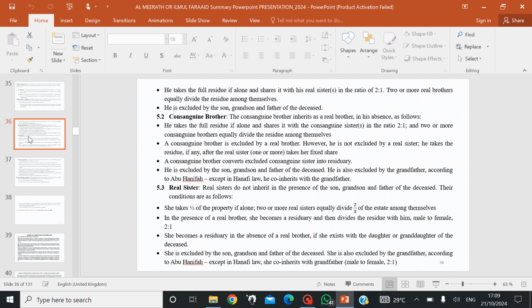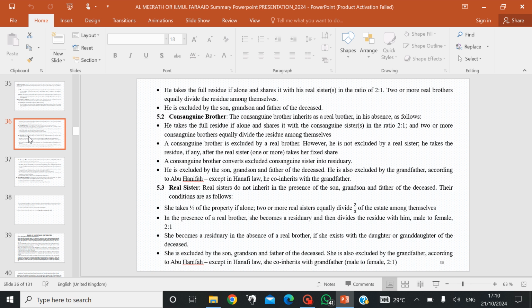And also, if the brother is alone, he takes the whole residue. And then if he's with a real sister, he shares in ratio 2:1 because they are of the same rank in relationship to the deceased. And then two or more brothers will share equally the residue.